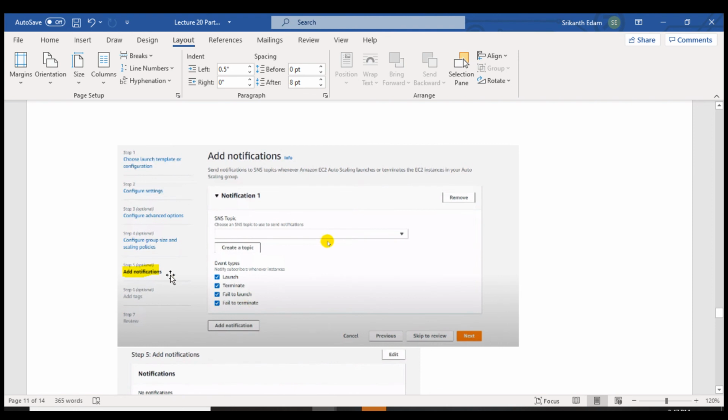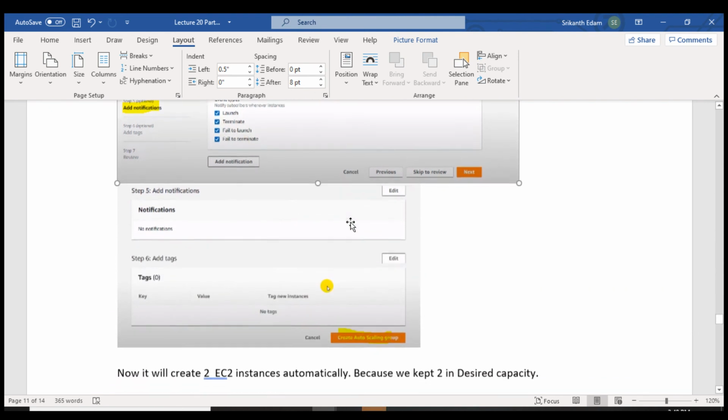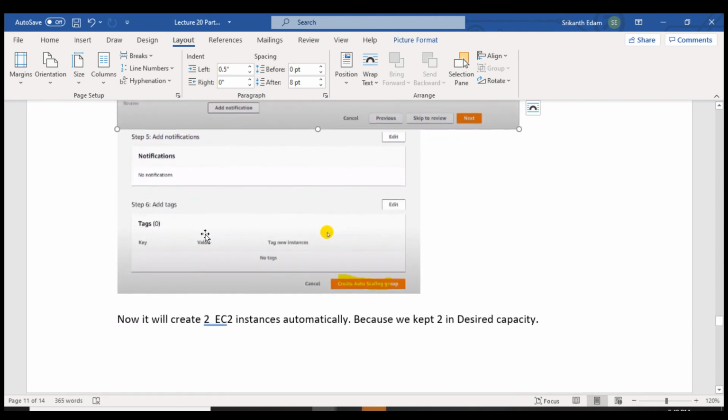Next one is add notification. It is SNS alert, simple notification alert. So whenever you launch an instance or terminate it, fail to launch and fail to terminate, in all these scenarios it is going to send you email notifications. You can add tags as well.